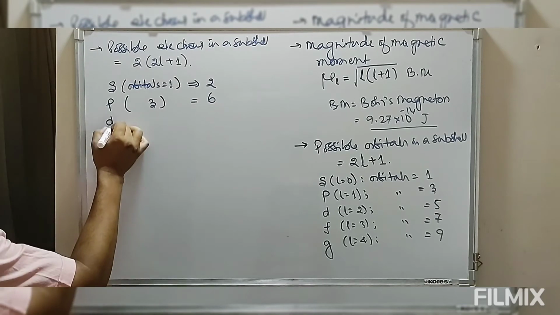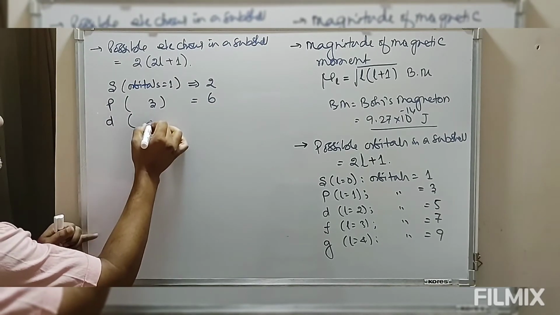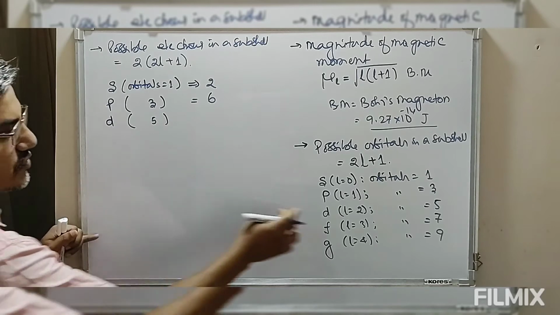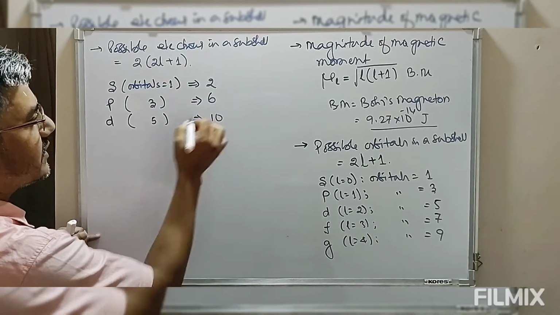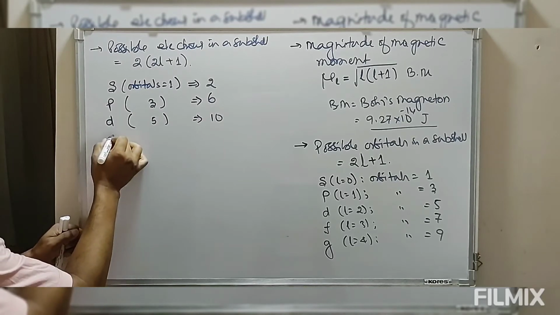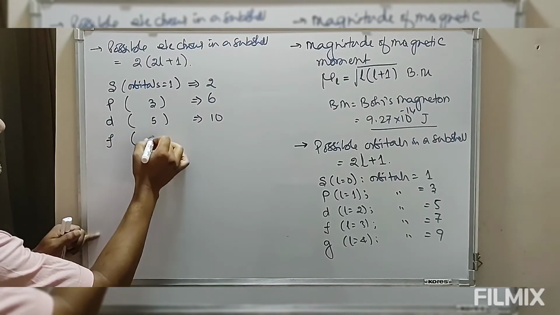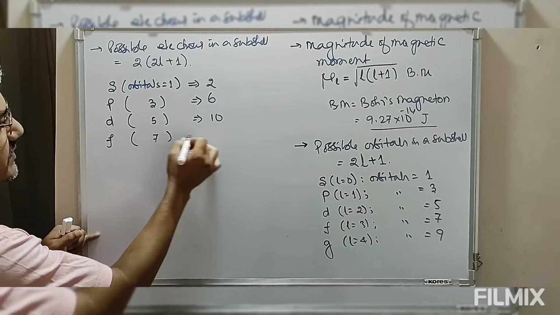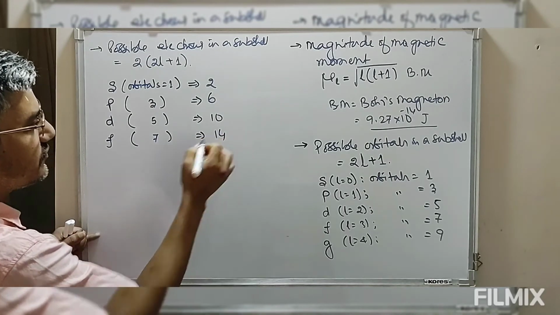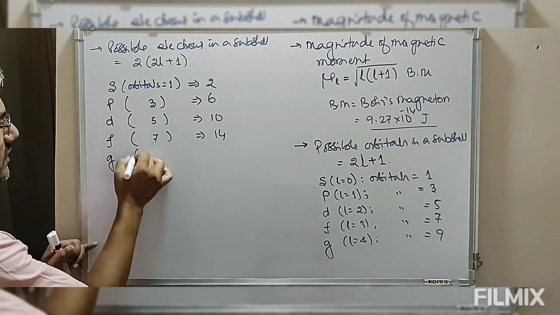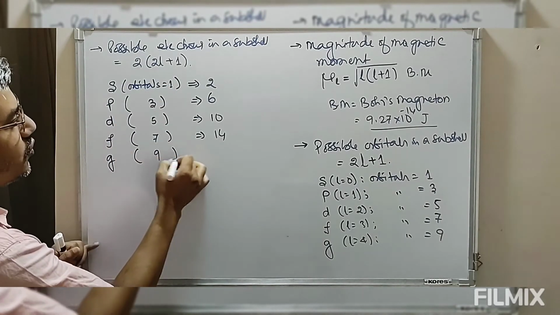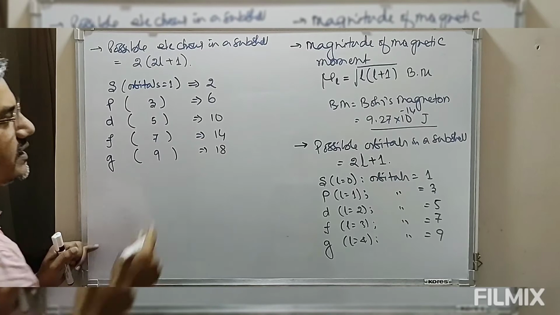For d, we have 5 orbitals, so the number of electrons possible in the d subshell is 10. For f, the number of orbitals is 7, total electrons possible is 14. For g, the number of orbitals is 9, total electrons possible is 18, etc.